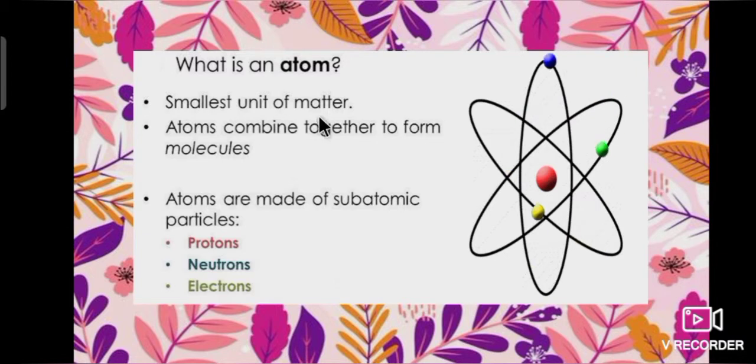Atom is the smallest unit of matter. Atoms combine together to form molecules. Atoms are made of subatomic particles. They are protons, neutrons and electrons.